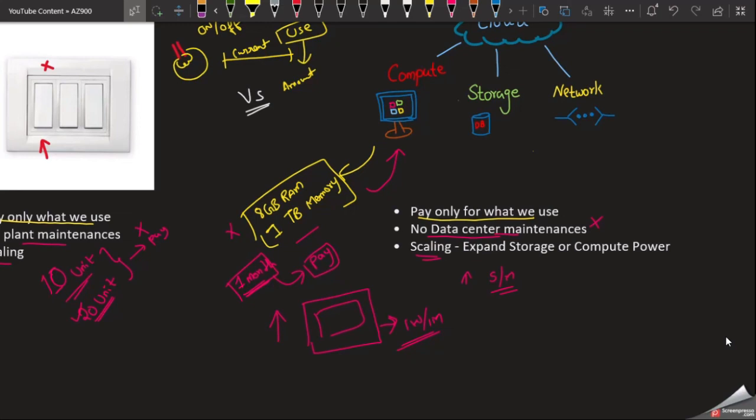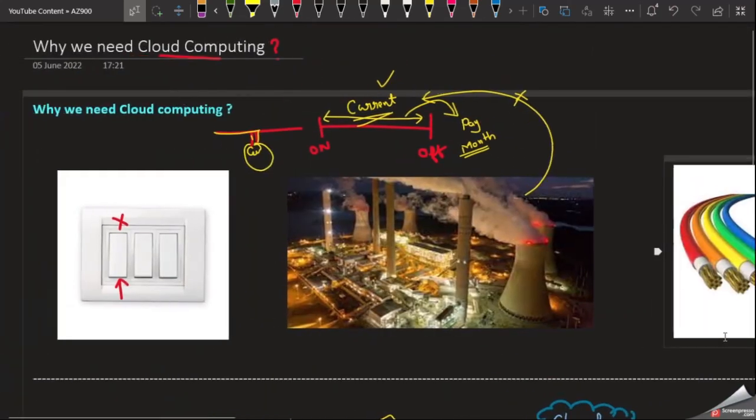For example, if we are already using 10 GB of storage and now need to increase it to 100 GB, we can scale within seconds or minutes. Likewise compute power: if you are using 8 GB RAM and need to increase to 32 GB RAM, we can increase it within seconds or minutes. This is why we need cloud computing. I hope you got some basic idea about why we need cloud computing.